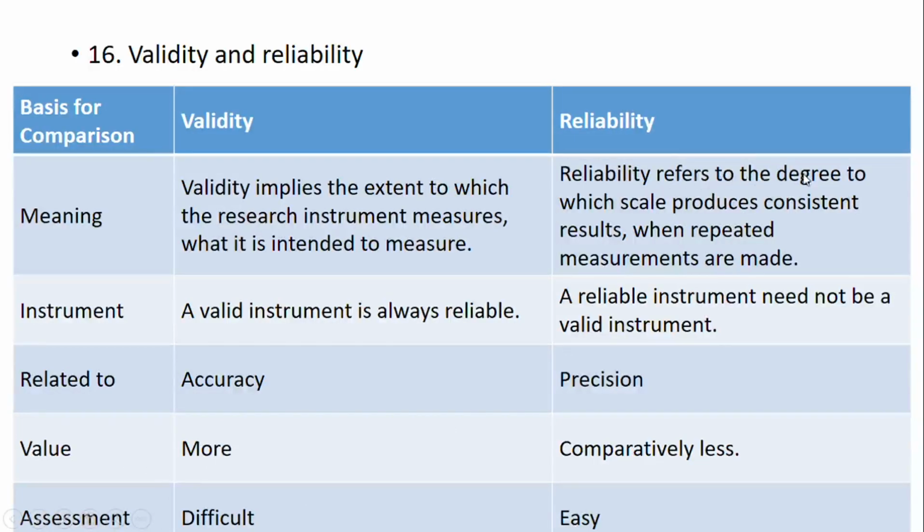Reliability refers to the degree to which the scale produces consistent results when repeated measurements are made. A reliable instrument need not be a valid instrument. Related to precision, value is comparatively less, assessment is easy.